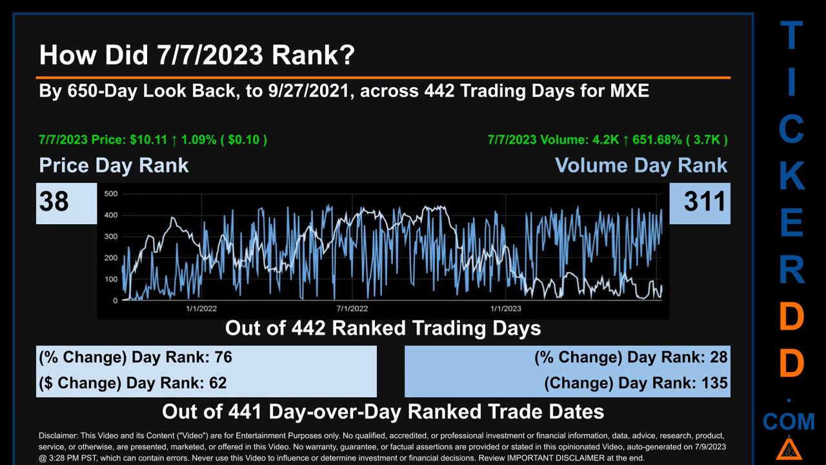The price's day-over-day percentage change, jumping 1.09% on the 7th of July 2023, had a day rank of 76 while its dollar difference of 10 cents had a rank of 62 when compared day over day across 441 trading days. Volume's percentage change and difference were ranked respectively at 28 and 135.